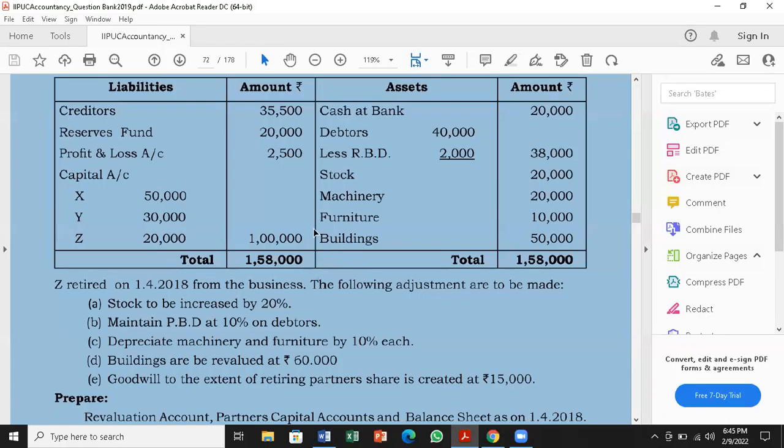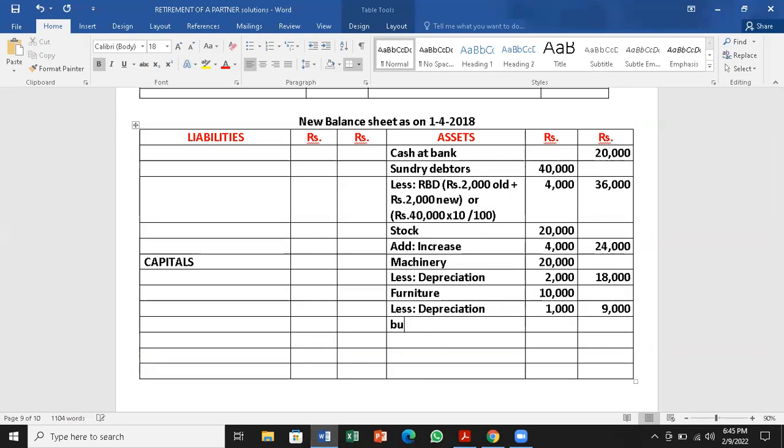Next, after furniture, we have building 50,000. Buildings increased by 10,000. That is the one given in the problem.